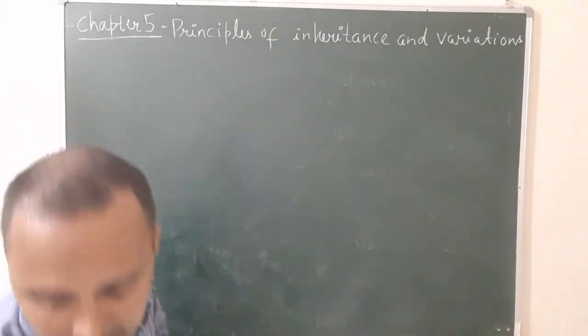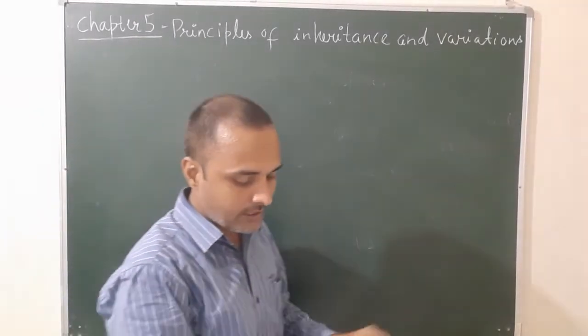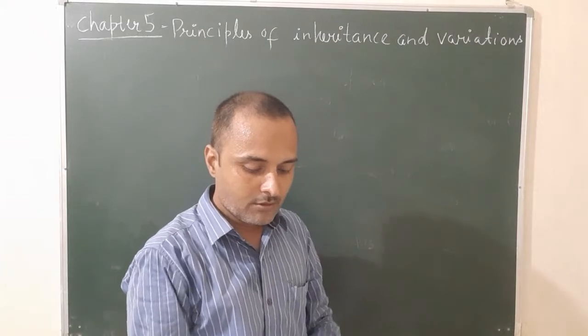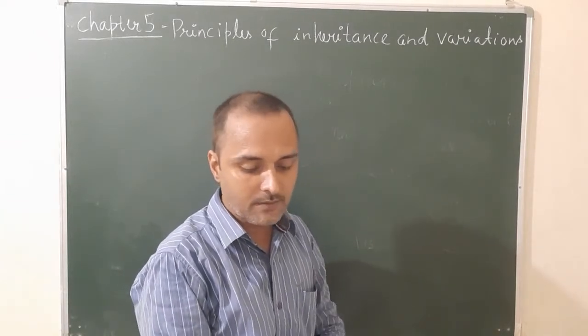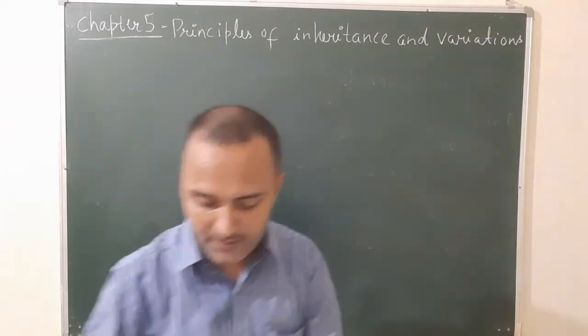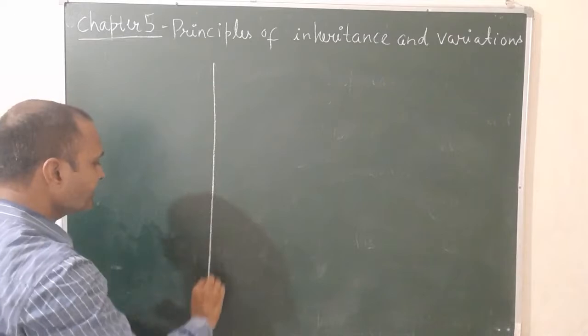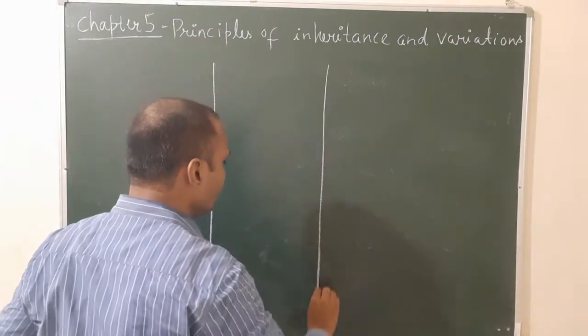First, I am telling the page number that is given in your NCERT book. So try to understand this table. This table is very important for an examination. Page number 77. So let's see, we will make the chart. There are four columns given in the NCERT book.